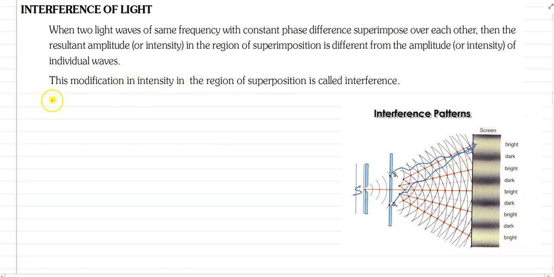We know the principle of superposition. If we take two waves moving along the same direction, having the same frequency and the same or nearly the same amplitude, with the same amplitude we know y1 equals a sin(omega t minus k x1) and y2 equals a sin(omega t minus k x2). Here x1 is the path of one wave and x2 is the path of the other.